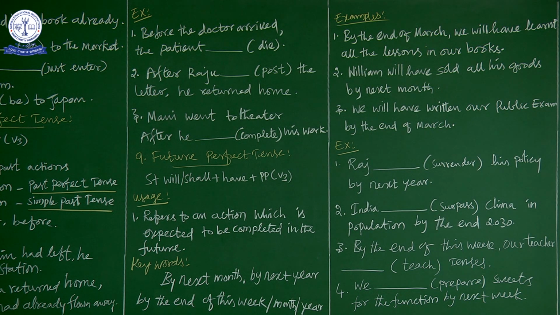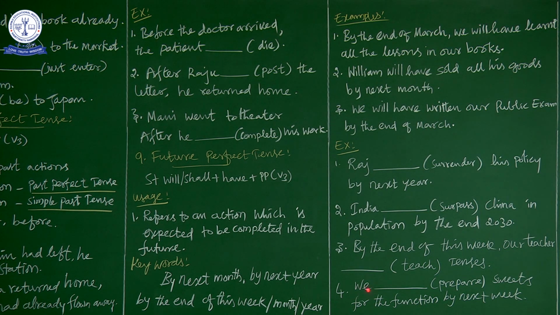What is the past participle of teach? Teach, taught, taught. The subject is our teacher, so we use will, and next is have. The past participle of teach is taught. So our teacher will have taught tenses, which means the teaching of tenses will have been completed by that time. That is the meaning of the sentence.